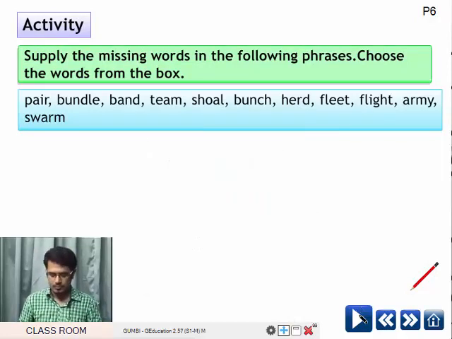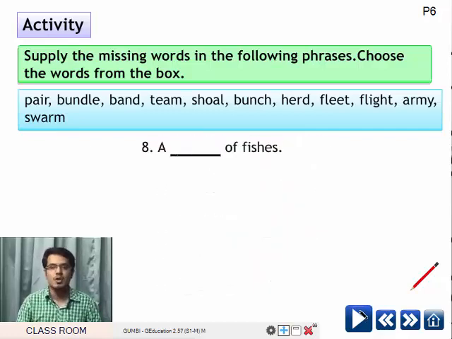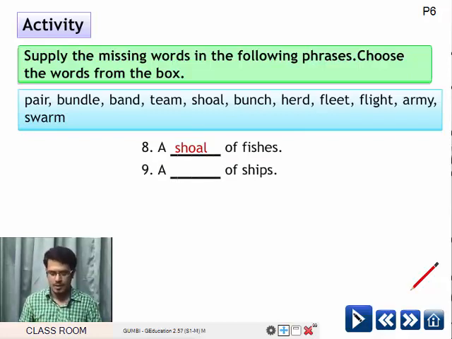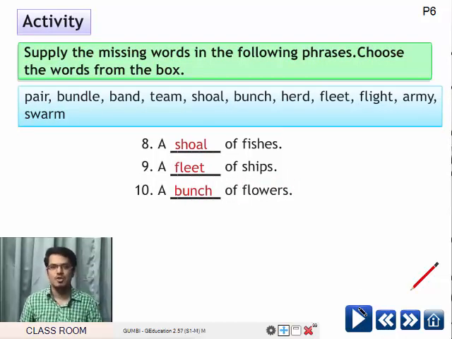Next, a dash of fishes. A shoal of fishes. Shoal is what we call a group of fishes. A dash of ships. A fleet of ships. Next, a dash of flowers. A bunch of flowers. A shoal of fishes. A fleet of ships. A bunch of flowers.